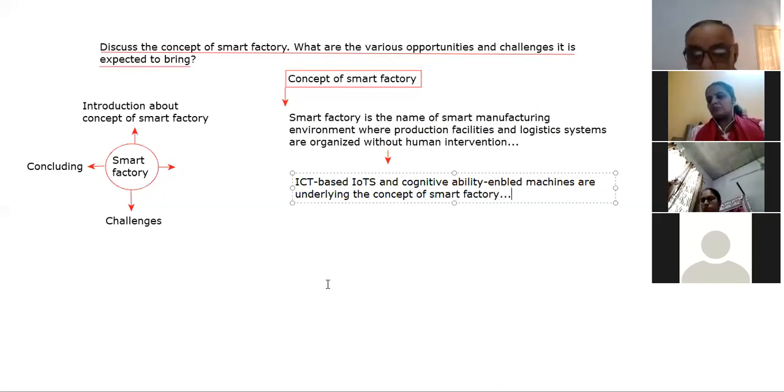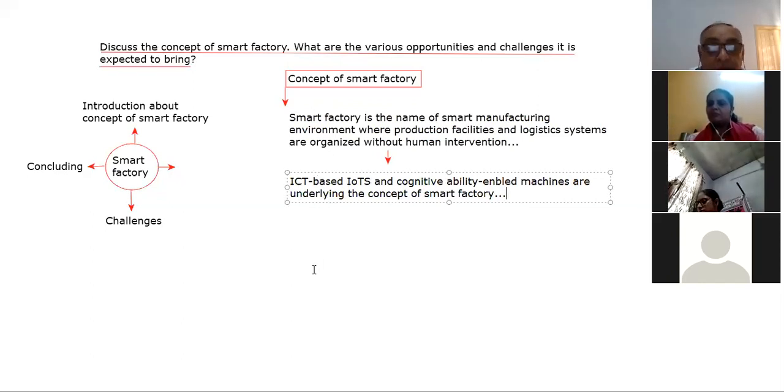So in a smart factory, one is Internet and communication technology based Internet of Things systems, and the other is the cognitive ability of machines. These are the underlying things in the concept of a smart factory.